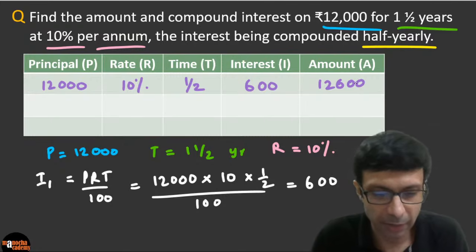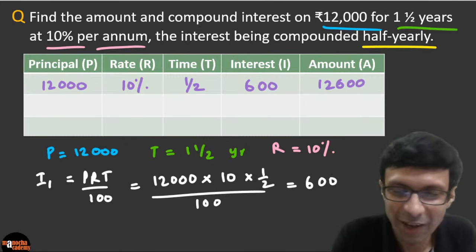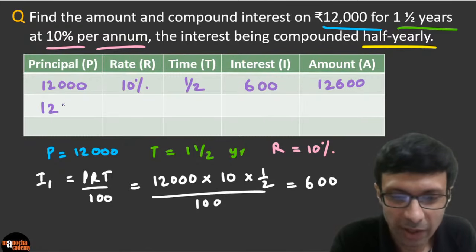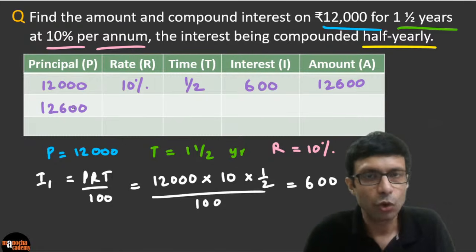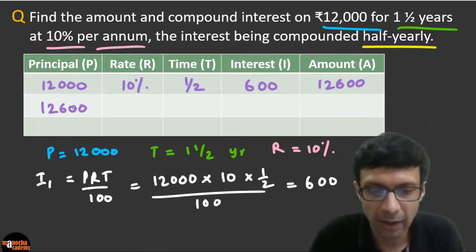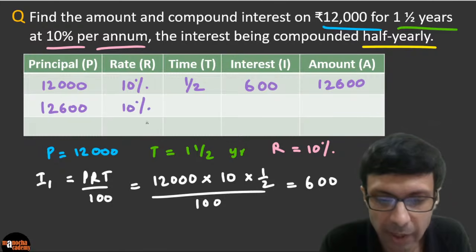So everybody's got this. Again, same thing. Copy down the amount here, right? So you guys can do this working below and fill up the table, right? So you must show the working. Don't just directly fill up the table, because you have to show your working. Excellent. The rate remains the same, 10%.